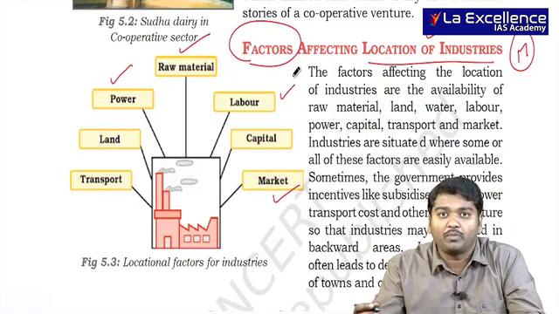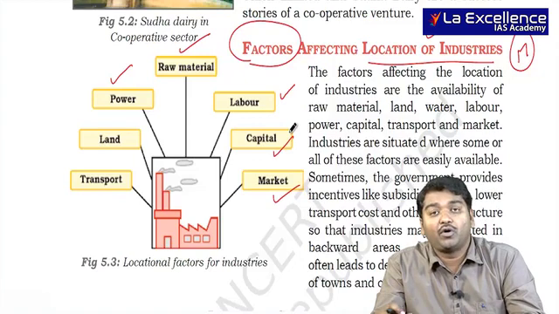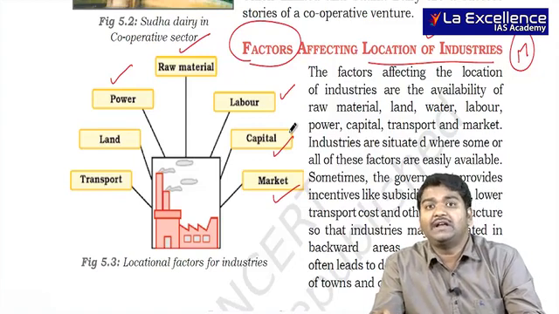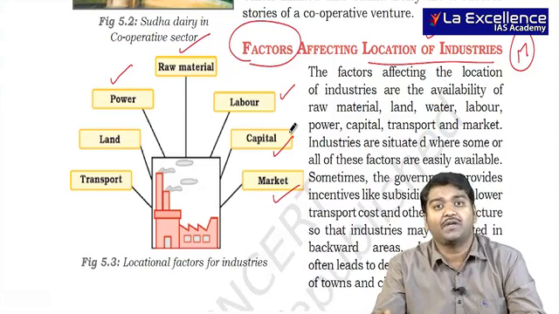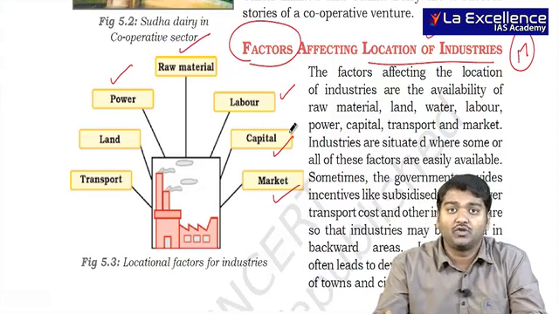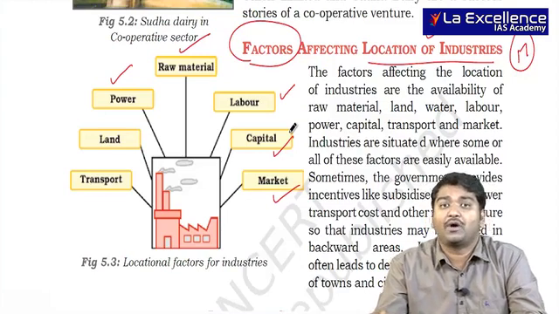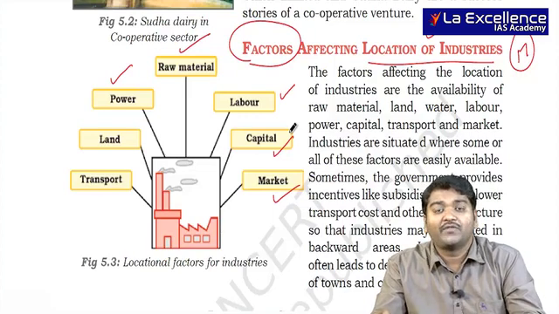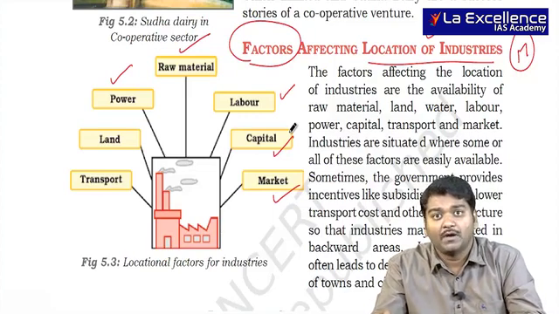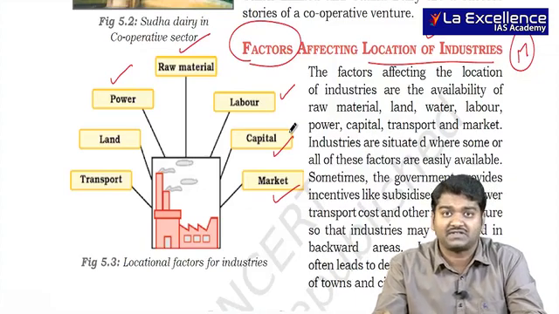Without people, it's not possible. And money plays a very important role for a few industries. Until and unless there are people who can invest money in that particular industry, you will not have those companies there. For example, textile industries grew around Mumbai for a simple reason: Mumbai was also the financial capital of the country. So capital was also available in Mumbai for setting up of these industries.